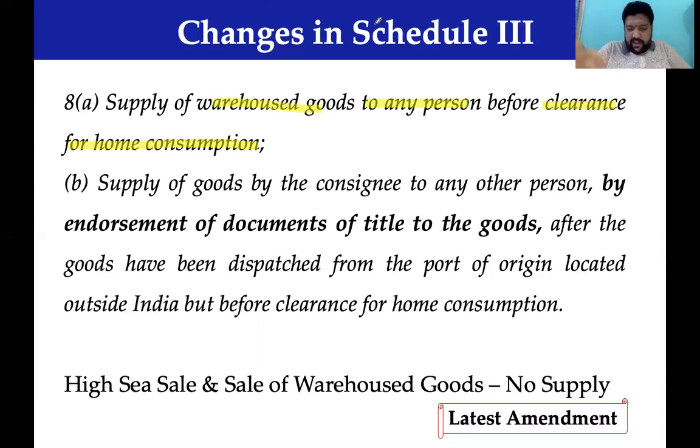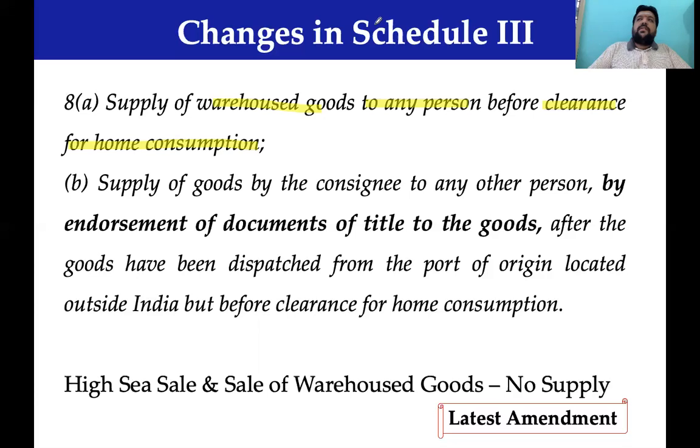Once that is filed, goods will be released. When goods are released, it belongs to the masses. It will not be treated as imported goods. So sale of goods from one customs warehouse to another customs warehouse before clearance for home consumption will not be treated as supply.